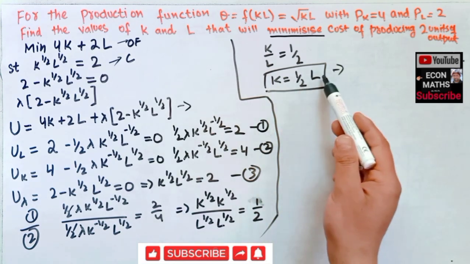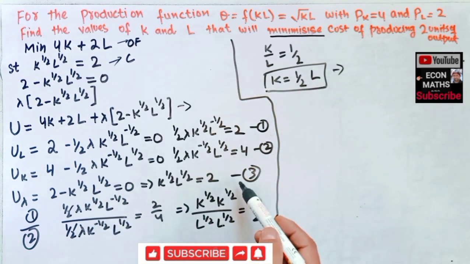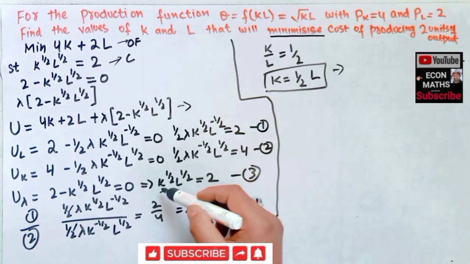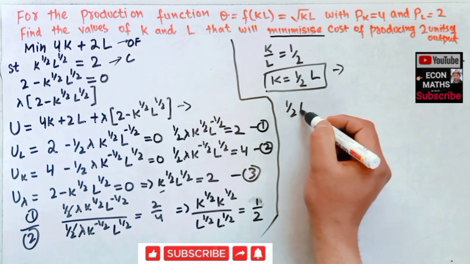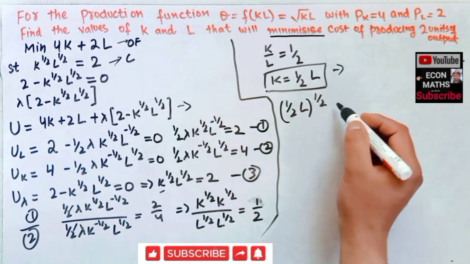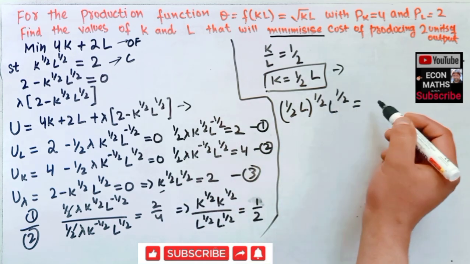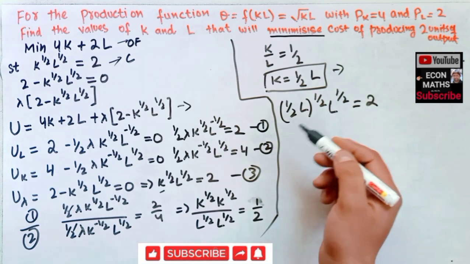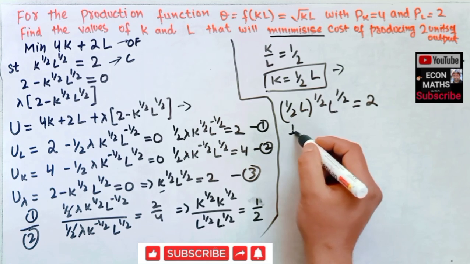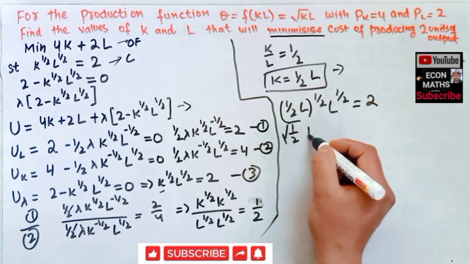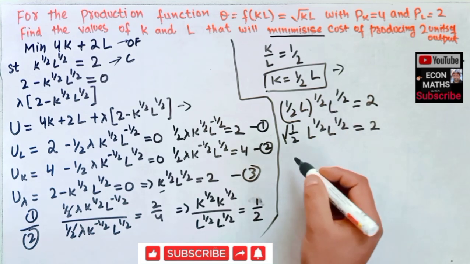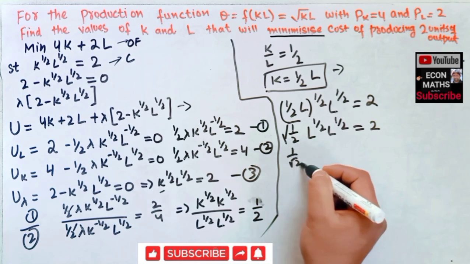Now we insert this value in our third equation to get the value of k. In place of k I will write 1 by 2 L, the whole to the power 1 by 2, and we have L to the power 1 by 2, which is equal to 2. I can write it as 1 divided by the square root of 2, times L to the power 1 by 2, times L to the power 1 by 2, is equal to 2, or this is simply 1 divided by the square root of 2.